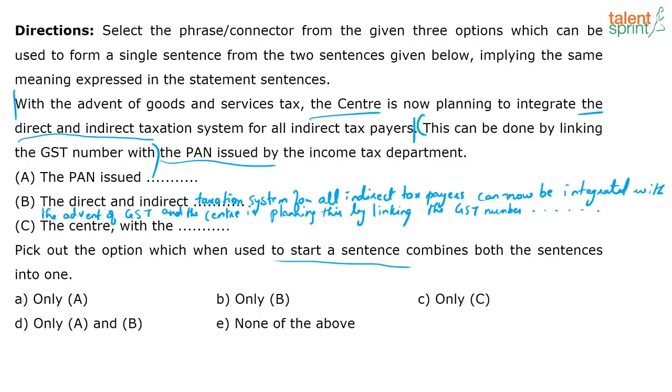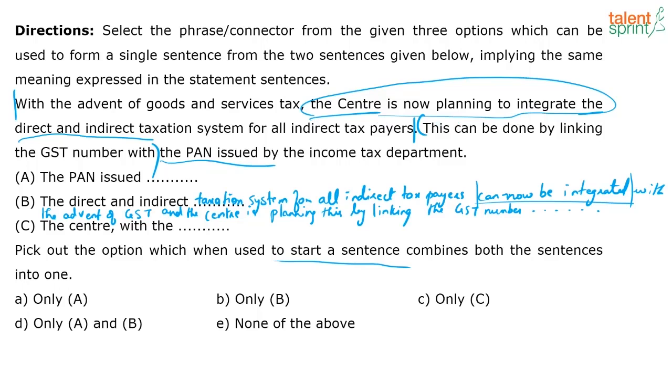Does this make sense? Let's read. The direct and indirect taxation system for all indirect taxpayers can now be integrated with the advent of GST. And the center is planning this. How is it planning to do it? By linking the GST number. It seems like it's making sense, but my only concern is this part: the direct and indirect taxation system for all indirect taxpayers can now be integrated. Now this part slightly changes the meaning that the context is trying to explain, right? When I say can now be integrated, I'm saying, hey, it can be done, but we don't know that yet, because it says very clearly the center is now planning. So the meaning slightly changes.